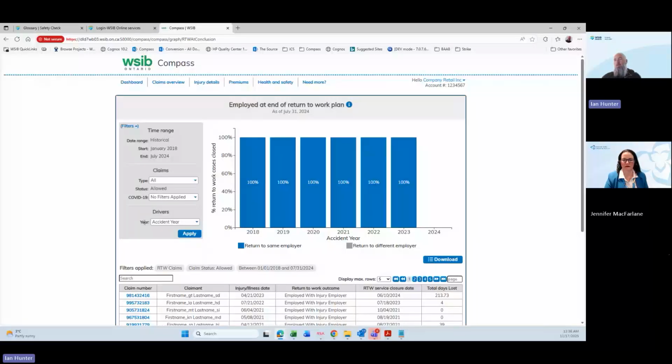Right now we're looking at it by accident year, but sometimes these things go on for more than 1 year. So we allow people to look and say, well, what about when they went through return to work services and they actually had those plans closed? In what year did they close? Just giving that different view, depending on what your role is. If you're viewing that in different ways, just allowing you to view it in those different manners.